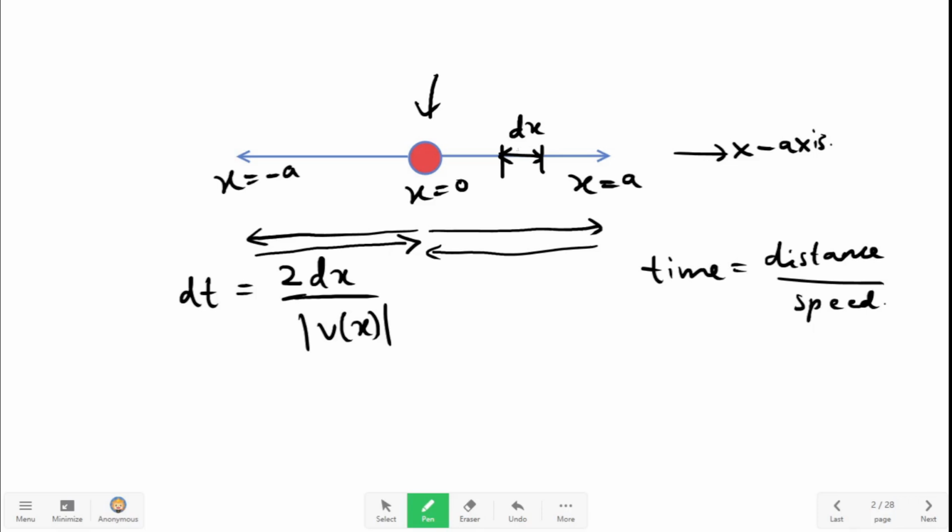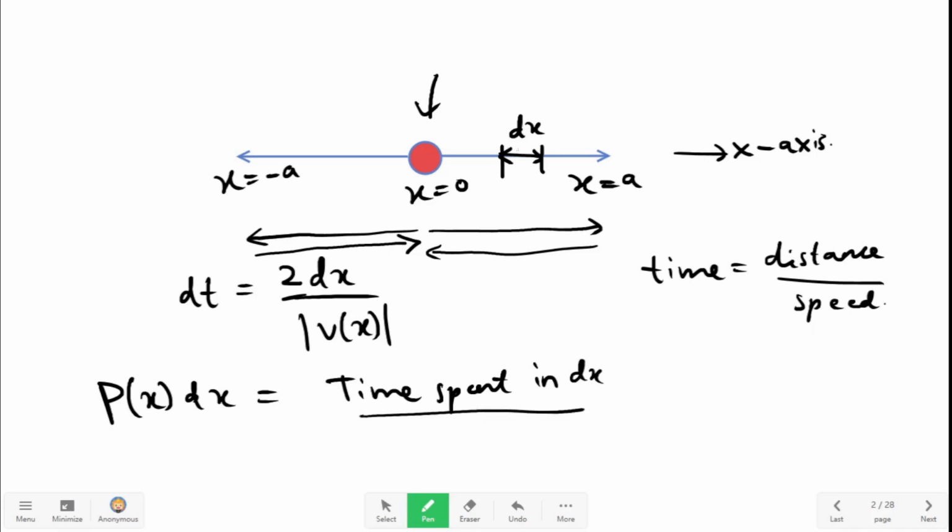Now the probability of the particle being in a small interval of position dx will be equal to p of x dx. This is equal to time spent in dx divided by total time period.